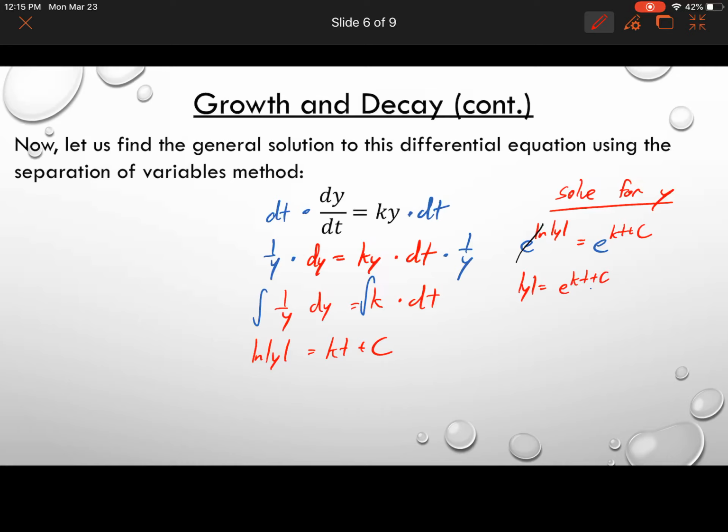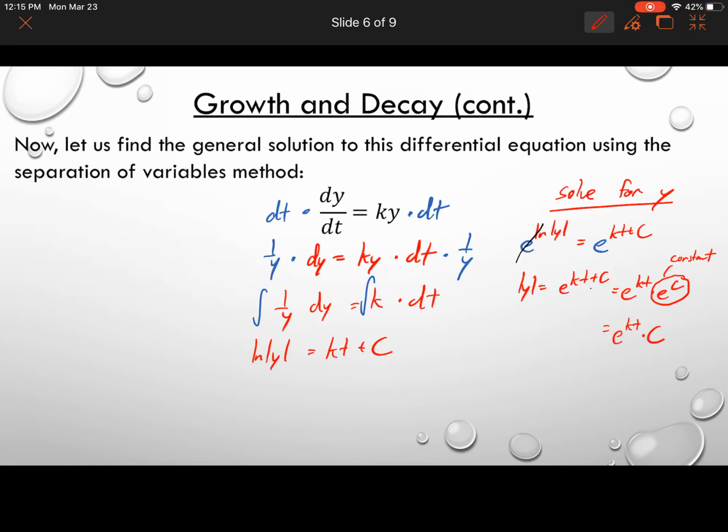Now, typically, you'll see this written differently. If you recall, when you add two exponents, so we have kt plus c, that's the same thing as multiplying two terms together. So you could also write it as e to the kt times e to the c. And since e to the c is just a constant, we're actually going to write it as a constant, so e to the kt power times c.